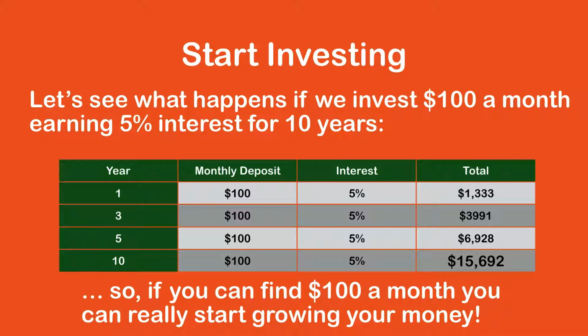Now, as a quick example, let's see what happens when you start saving. This table here illustrates what happens if we invest $100 a month, earning 5% interest for 10 years. As you can see, the money starts to grow over time. And while $100 a month may not sound like much, at the end of 10 years, you would have nearly $16,000. So, if you can find $100 a month, you can really start to grow your money.